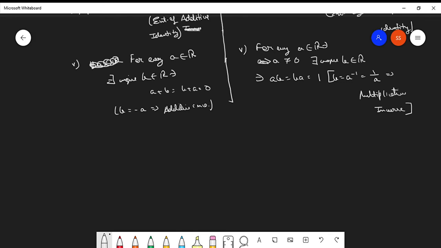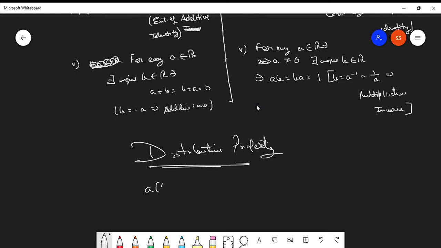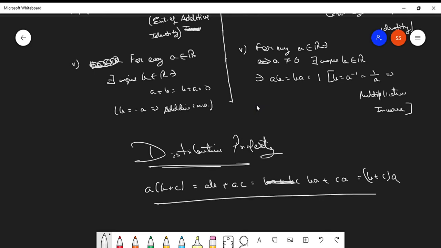Got it? There is a final property which connects the additive properties and the multiplicative properties, which is called the distributive property. The distributive property says that a times (b plus c) is equal to ab plus ac, which is equal to ba plus bc, which is equal to (b plus c) times a. This is the distributive property connecting addition and multiplication. Clear? So basically all these properties are shown by the set of real numbers.